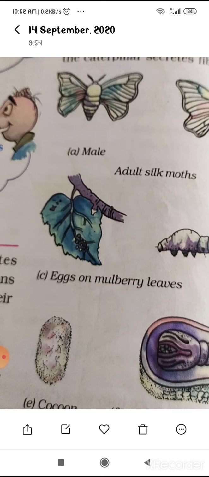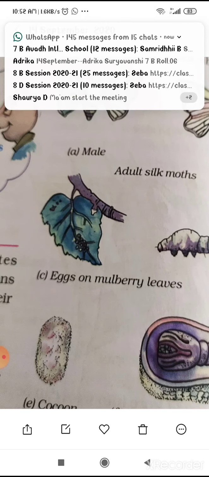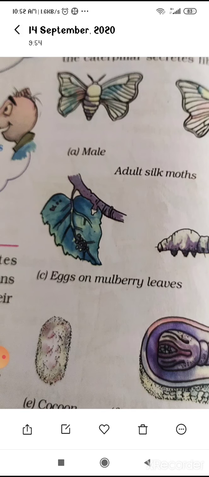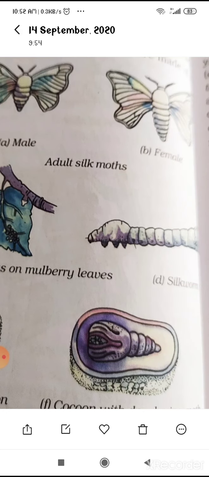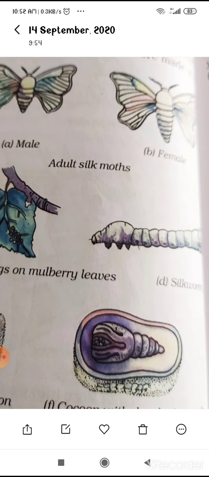Within 2-3 days, the silkworm covers itself completely with silk fibers. Okay, the silky covering spun by the silkworm for its protection is called as cocoon. The cocoon is made by the silkworm to protect its development as pupa, and after that, this is the cocoon which is having the pupa.